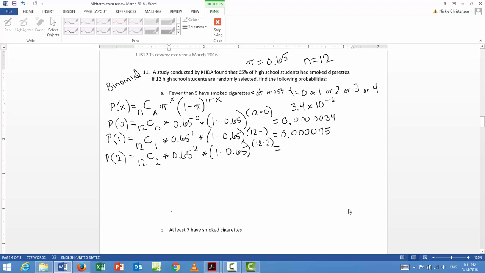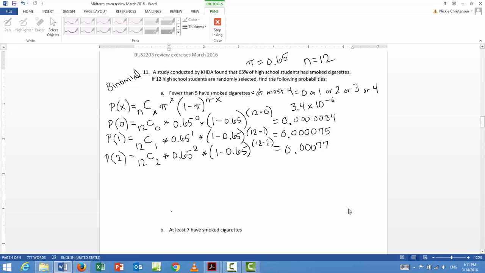Okay, and you should get 0.00077. And actually, I think this comes as scientific notation on your calculator as well. This will be 7.7 times 10 to the negative 1, 2, 3, 4.